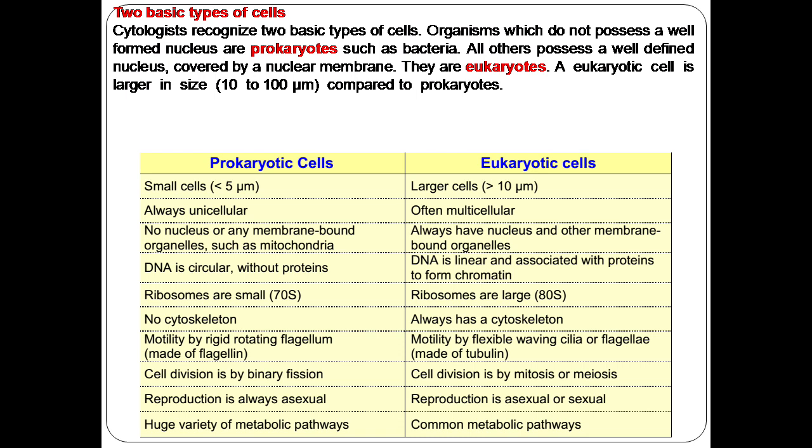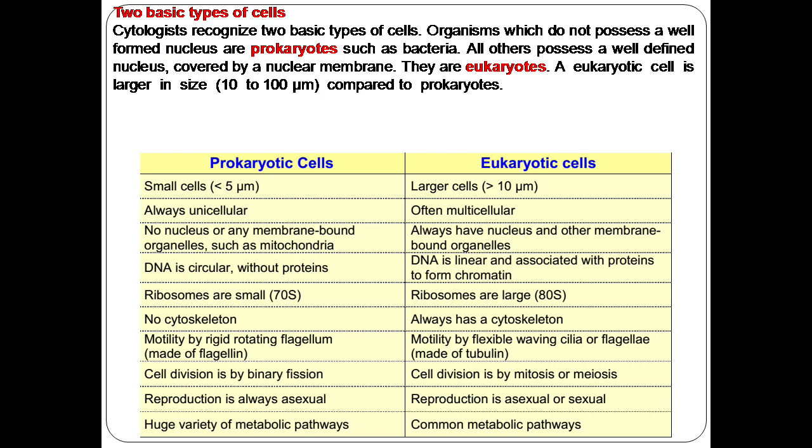Prokaryotic cells have no separate nuclear compartment, so the DNA is freely floating, and they do not have any membrane-bound organelles such as mitochondria and chloroplast. Whereas eukaryotic cells always have an intact nucleus and membrane-bound organelles.